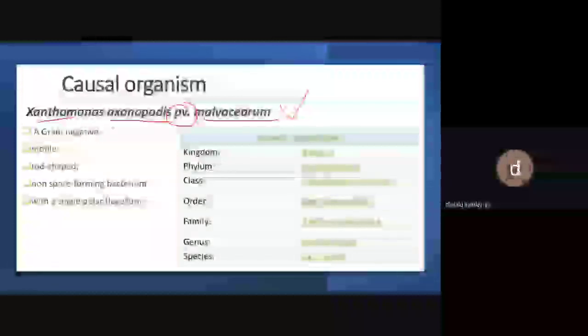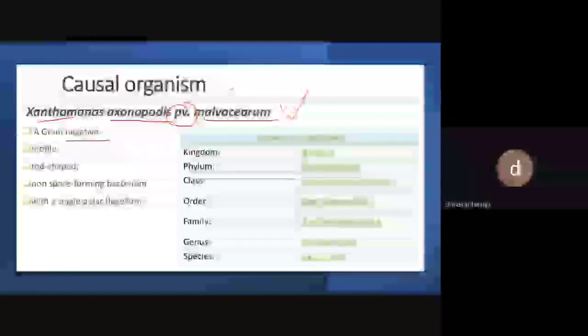And the causal organism of angular leaf spot of cotton is Xanthomonas axonopodis plant variety, my dear friends, plant variety Malvacearum. Are you feeling bored? No, sir. So why can we say Malvacearum? Just because this plant belongs to which family? Malvaceae. This plant belongs to the Malvaceae family.